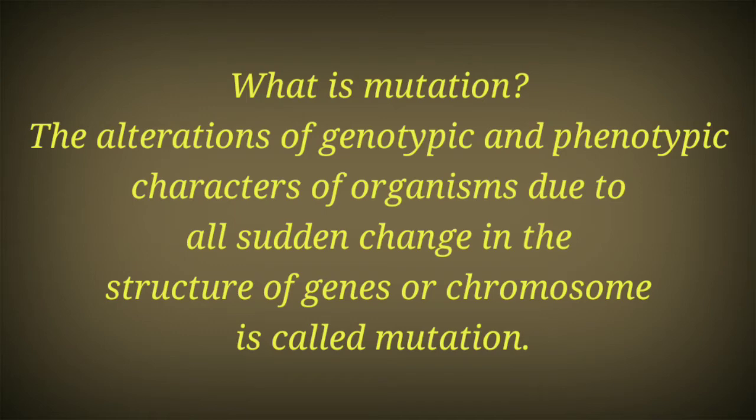Here I would like to add another term, which is called variation. You all know that no living organism is the same. Even in human beings, we have several types of variation. Even the children of the same parents are not the same.